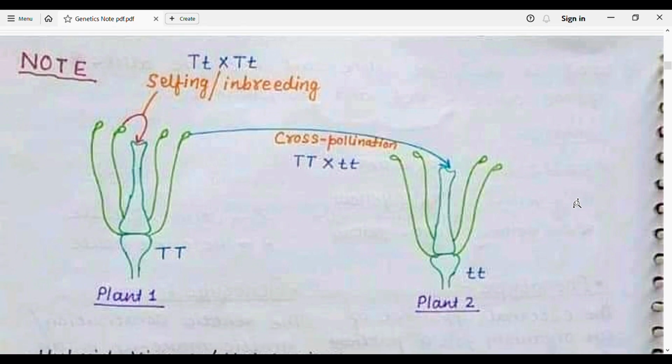Then what is self-pollination or inbreeding, and what is cross-pollination, which is known as outbreeding? Selfing means the transfer of pollen from the anther of the stamen of a flower to the stigma of the same flower, which is known as self-pollination. In cross-pollination, the transfer of pollen is from one flower to the flower of another plant. And selfing is also known as inbreeding.